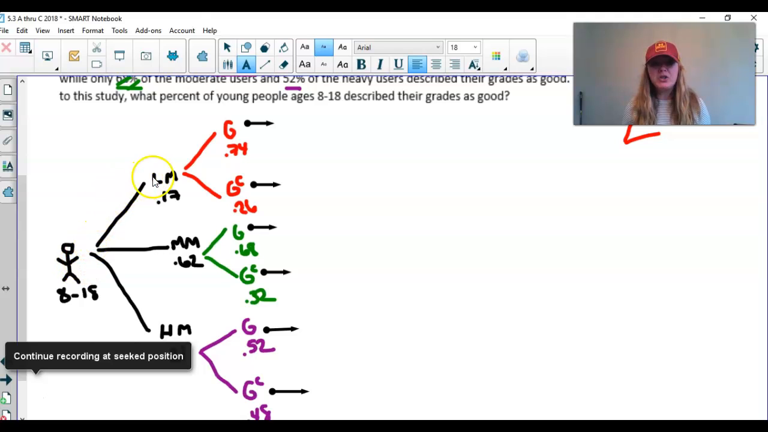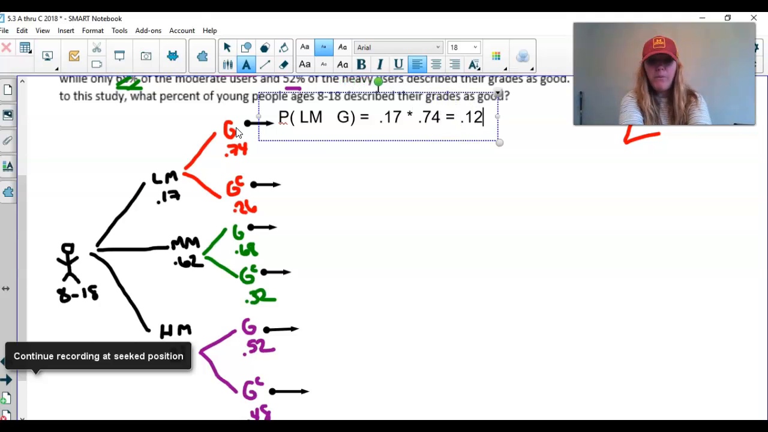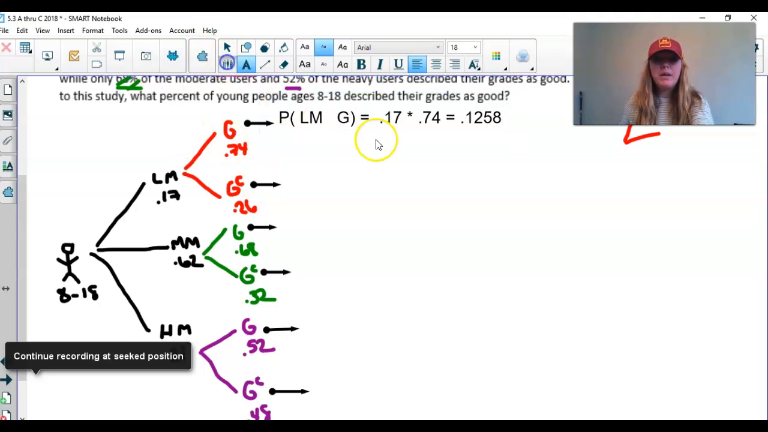If I follow this branch right here, if I start here, I have a light media user and good grades. That's going to tell me the probability of a light media user and good grades. So intersecting with good grades, that's going to equal what? Well, how do I know what that's going to equal? This is a sequence of events, light media user and good grades. I'm going to multiply that together, 0.17 times 0.74. That's going to give me 0.1258. So 0.17 times 0.74 equals 0.1258. And I'm going to quickly just go like this.